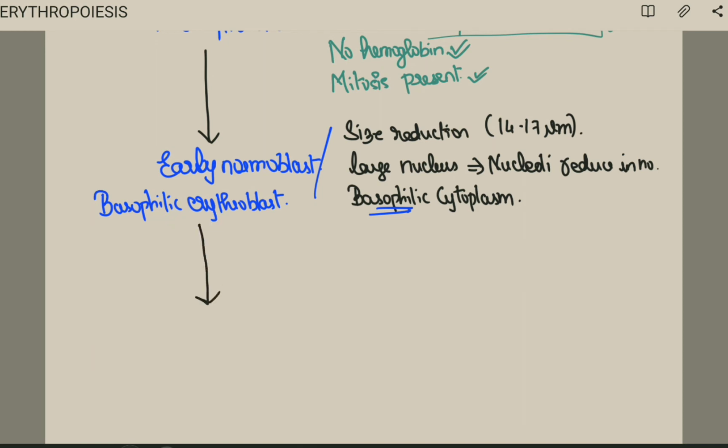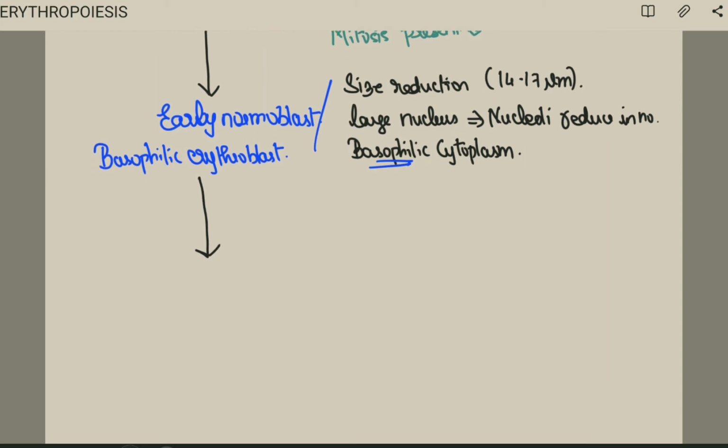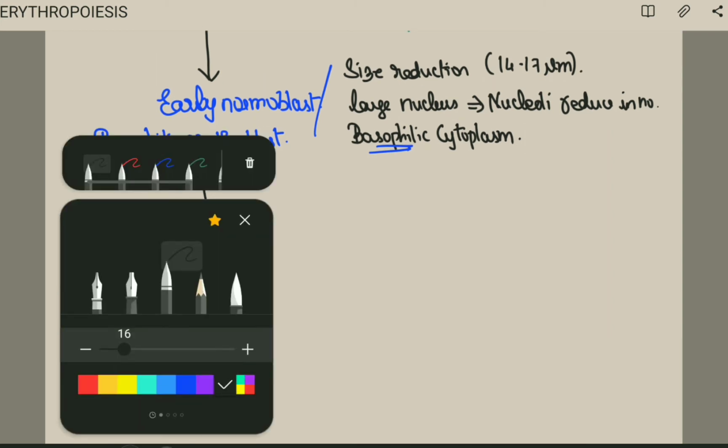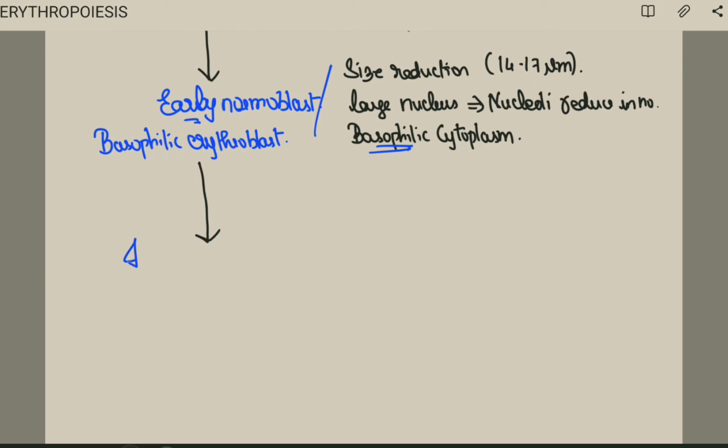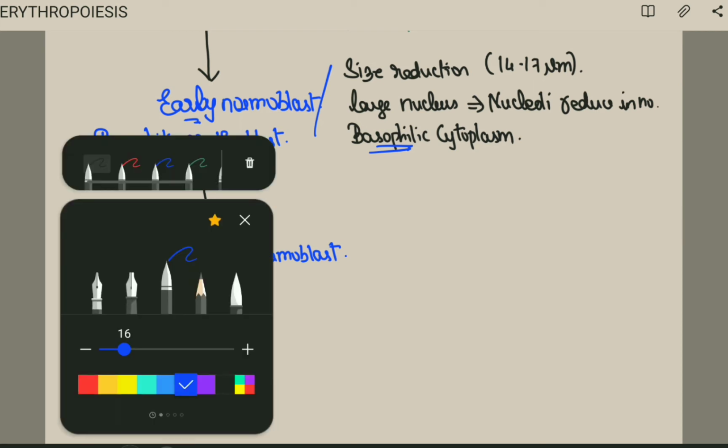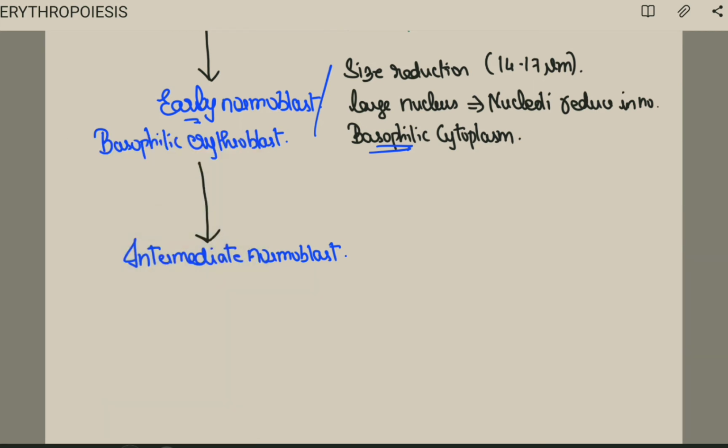Next is our intermediate. So first we saw about early, next is intermediate normoblast. I told you there will be size reduction. Yes or no? Yes. So size reduction of 10 to 15 μm.